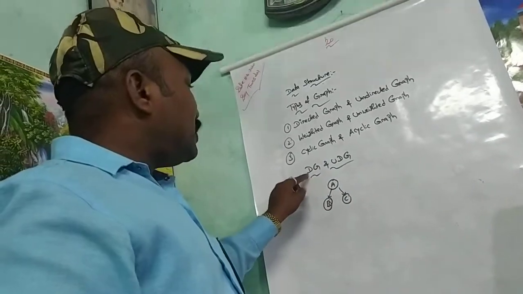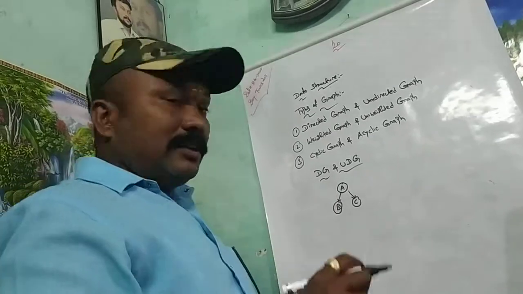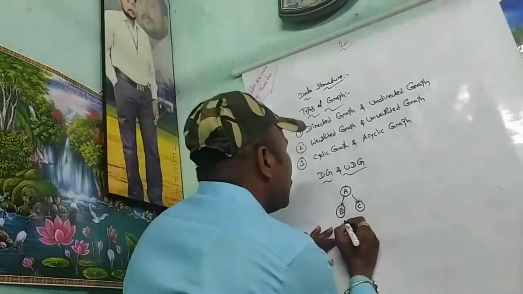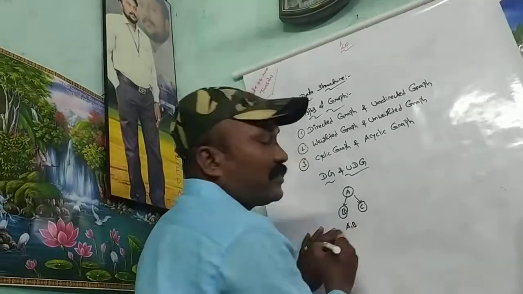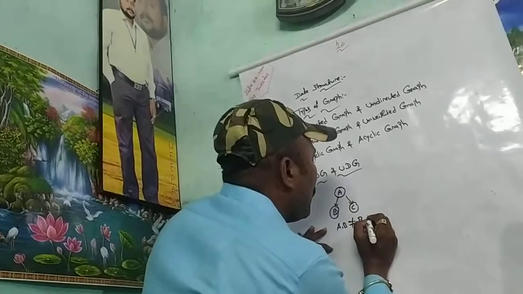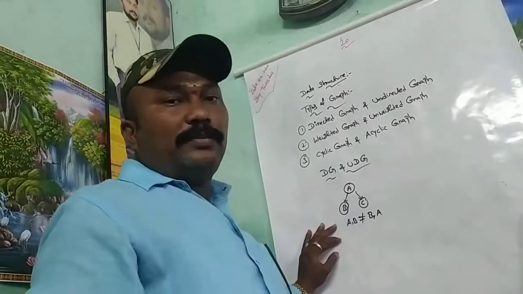So that is directed graph. So A comma B is not equal to B comma A.